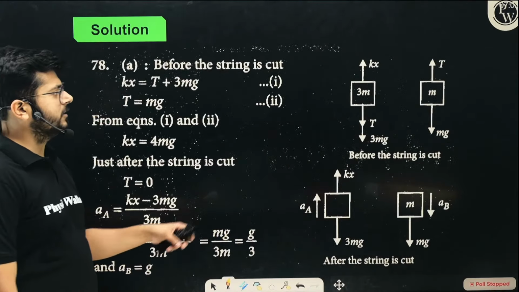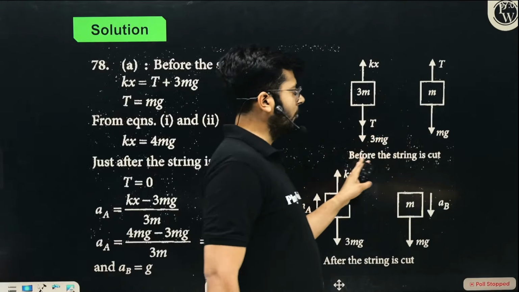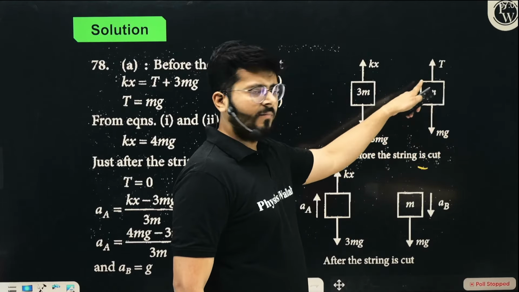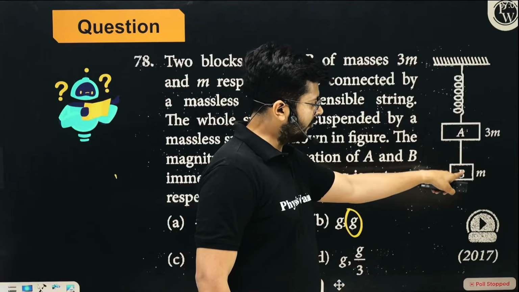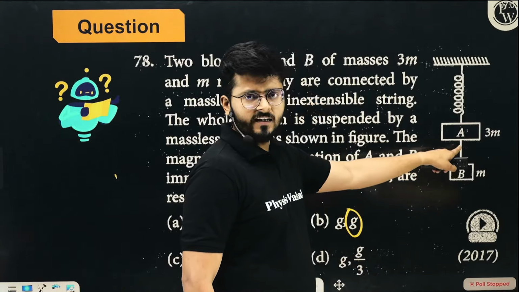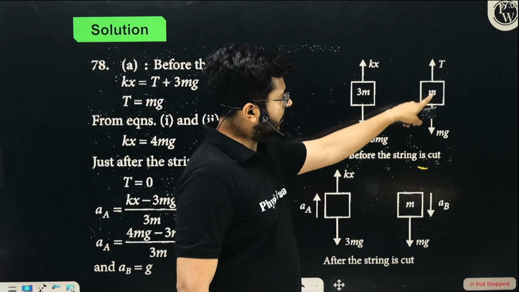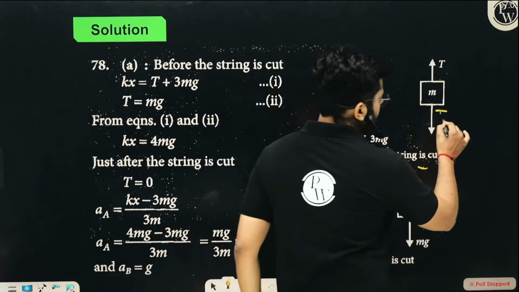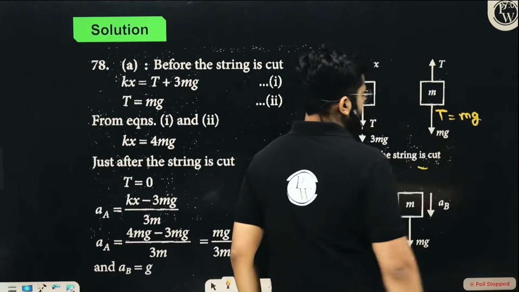Consider the FBD of these blocks before the string is cut. So this is the lower block of mass m, the weight is acting downward and the tension force is acting upward. So tension force T is equal to mg. From this FBD we can tell T is equal to mg.